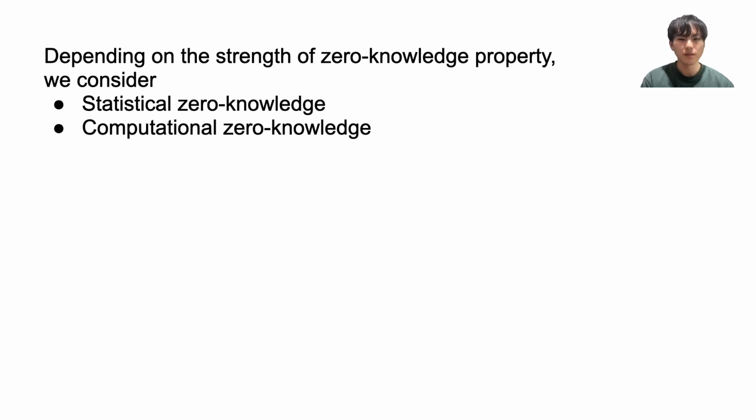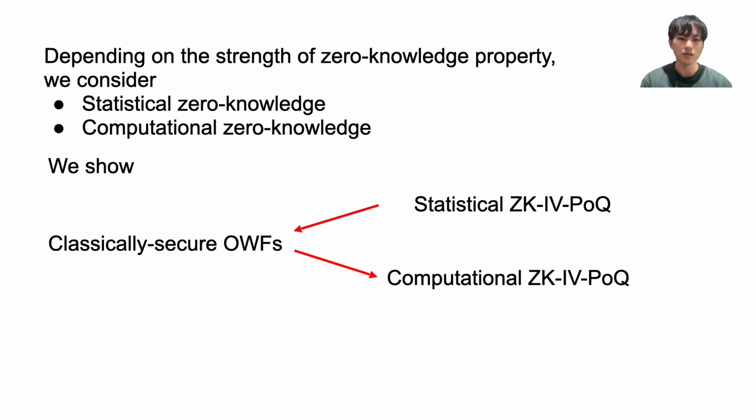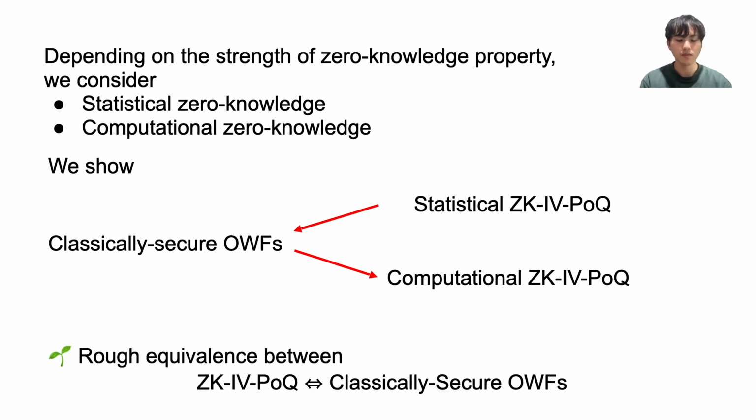In this work, we show that statistical zero-knowledge IBPOQ imply classically secure one-way functions, and classically secure one-way functions imply computational zero-knowledge IBPOQ. These results mean the rough equivalence between one-way functions and zero-knowledge IBPOQ.